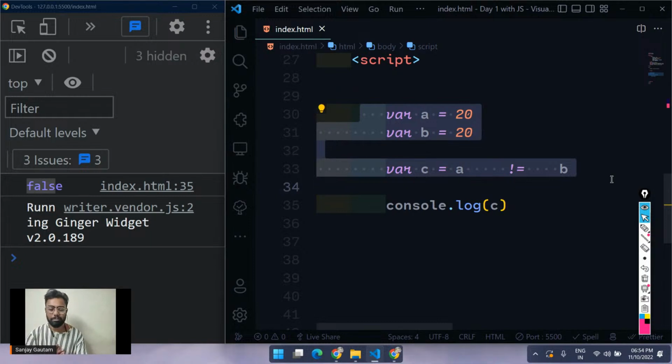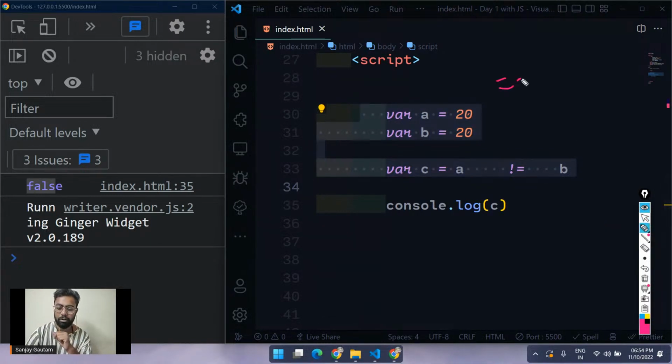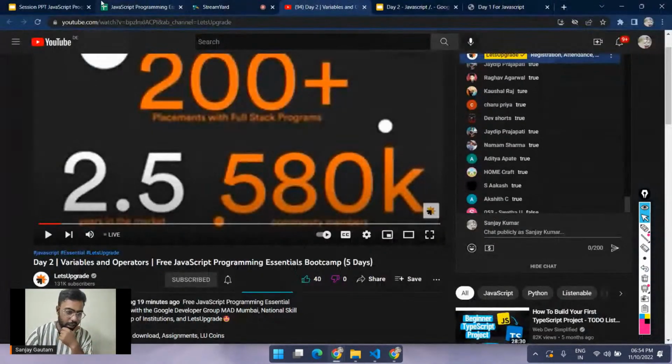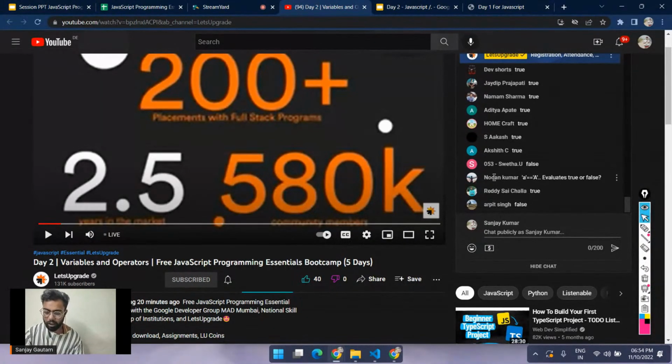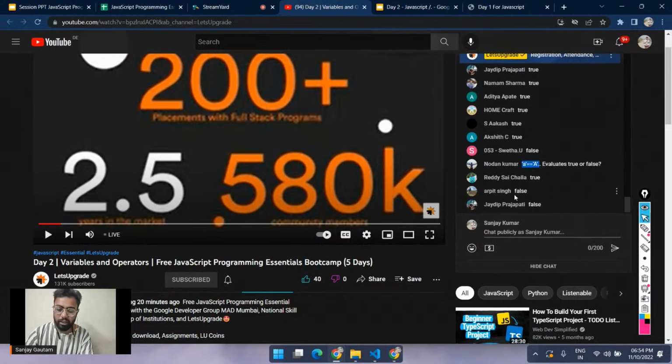So this is all about the comparison operators. There's only one single comparison operator left, triple equals to, that I'm going to cover within a minute or so. Before that, I just want to come back to this thing, this string. Just give me a second.